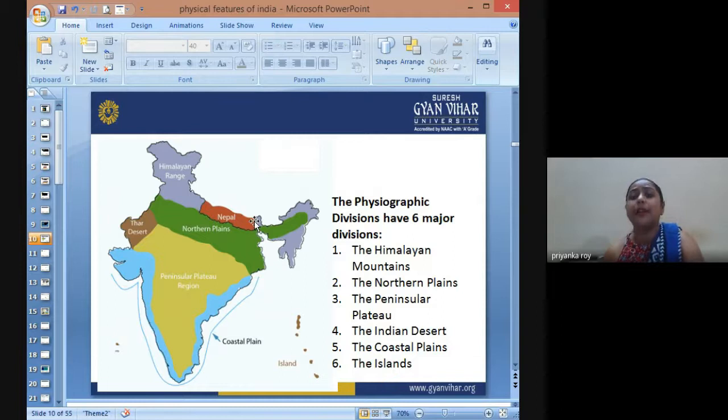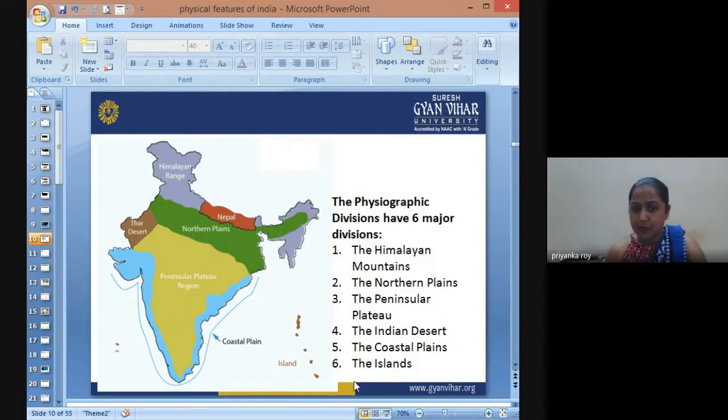Then it covers the country Nepal, and crosses over Sikkim, Assam, Arunachal Pradesh, and the entire northeastern sister states. Then we have the northern plains here, the Thar Desert here, the Peninsular Plateau region here, and the coastal plain region here. So the physiographic division is like this.